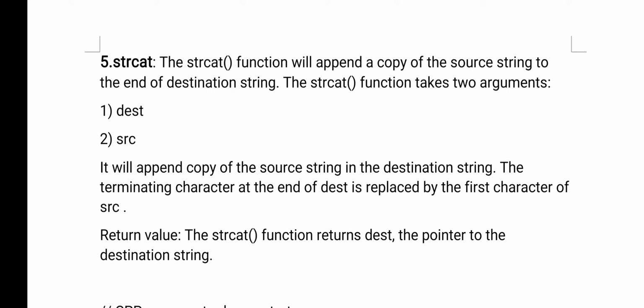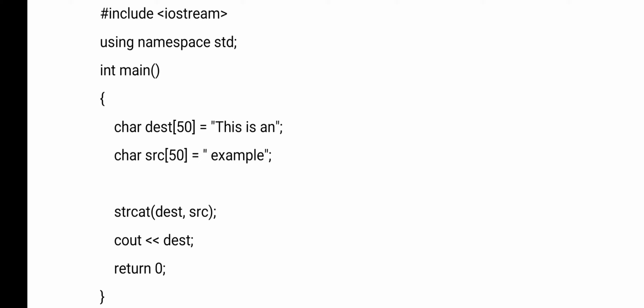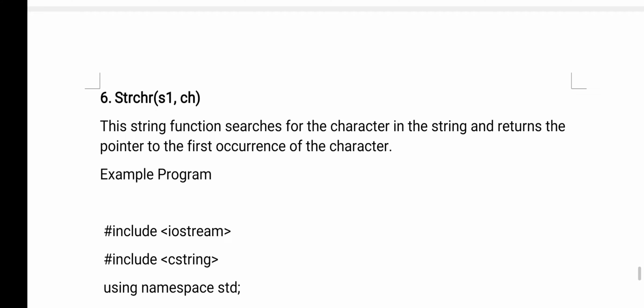Now the next one is concatenation. strcat is nothing but string concatenation, the joining of strings. Using this function, one string is added at the end of another string. For the example, here I am using character arrays; you can use a character array or directly a string also, no problem. Two strings have been created here, dest is one string and src is another string. Now in the third line you see strcat, string concatenation. We are adding these two strings, dest and src, so src is added at the end of dest. That's it.